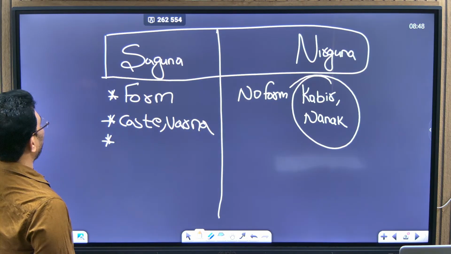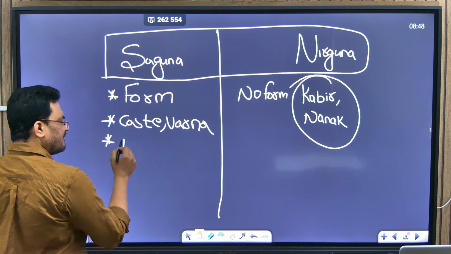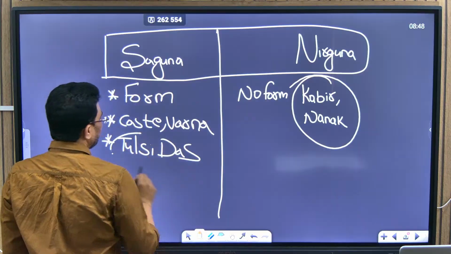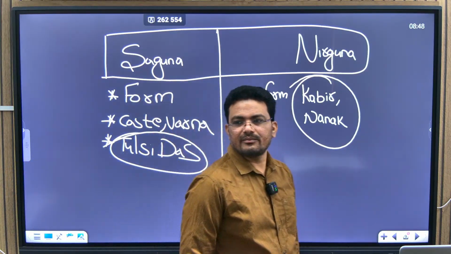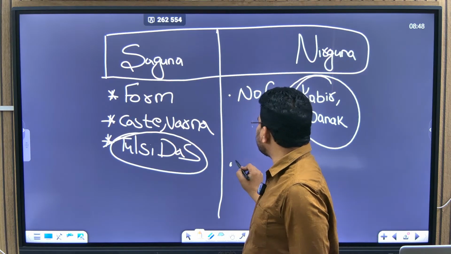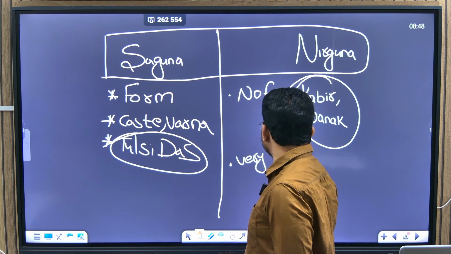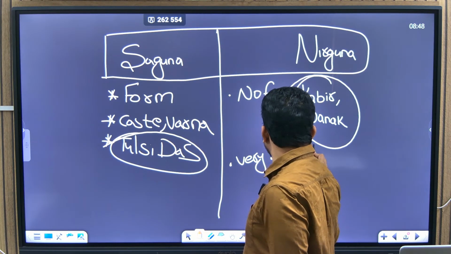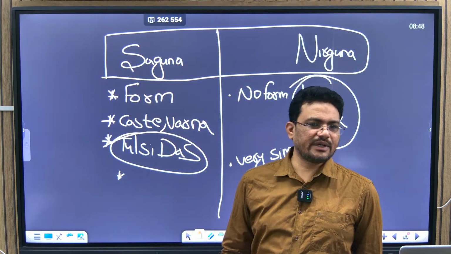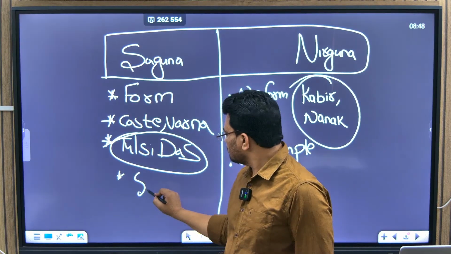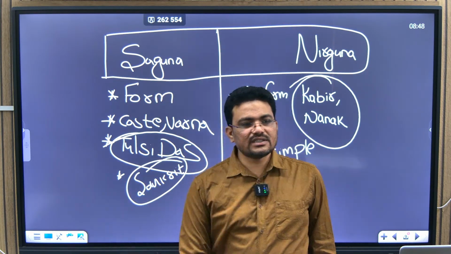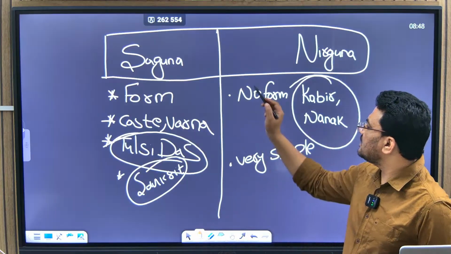And then the important persons, everyone like Tulsidas, all these guys, belong to the Saguna tradition only. Moreover, they use very simple language, though sometimes they use complex languages like Sanskrit also. All these things are there in the Saguna tradition.